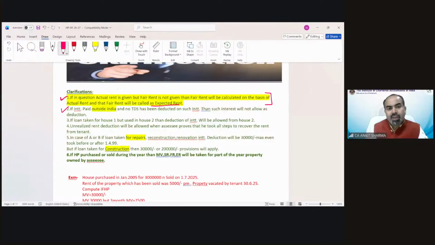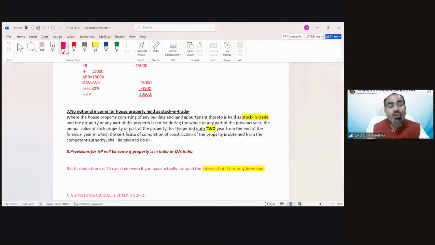Point number two, if a housing loan is there and interest has been paid outside India and no TDS has been deducted, then that interest deduction cannot be claimed. Note number 3 is also for your reading, note 4, note 5 also, and note number 6 also. These are for your reading purpose. Regarding note number 6, there is an example also given. So this example is for note number 6.